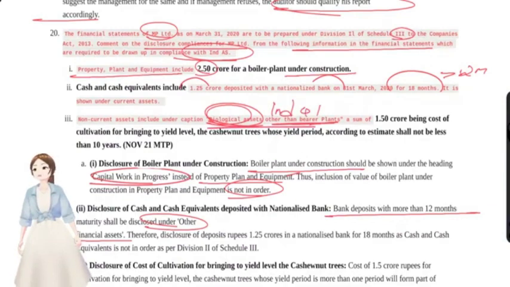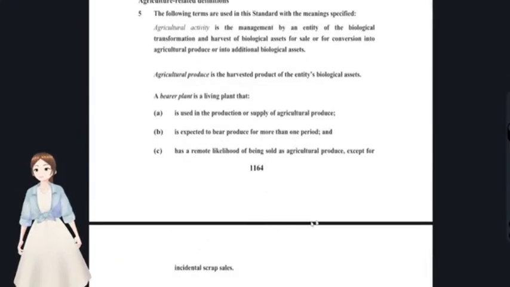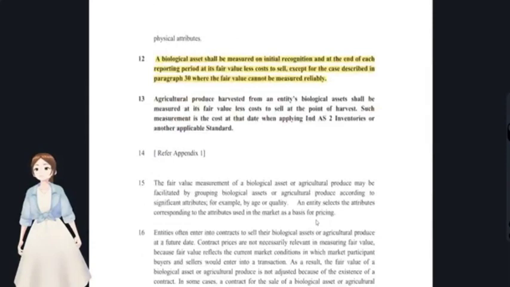In Ind AS 41, how would this be valued? They will be valued at fair value less cost to sell. A biological asset shall be measured at initial recognition and at the end of each reporting period at fair value less cost to sell, but not at the cost that was incurred.